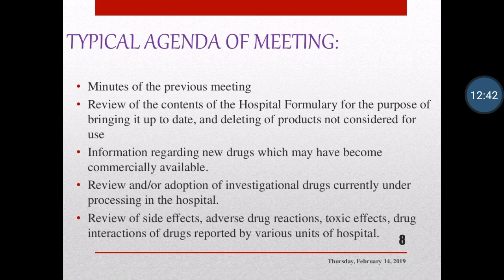Then review of side effects, adverse drug reactions, toxic effects and drug interactions of drugs reported by the various units. Various units means different departments: GI department, psychiatric department, cardiac department, diabetic department or endocrine department.